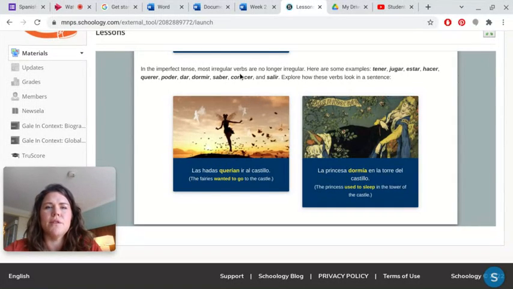In the imperfect tense, most irregular verbs are no longer irregular. Here are some examples: tener, jugar, estar, hacer, querer, poder, dar, dormir, saber, conocer, y salir. Explore how these verbs look in a sentence. So it's saying that they're not irregular when you're in the imperfect tense. Whereas querer is usually irregular, in the imperfect tense, it's not. It's just querían. So you just take off the verb ending. The verb stem is quer, and then you add the ending ían. Okay.